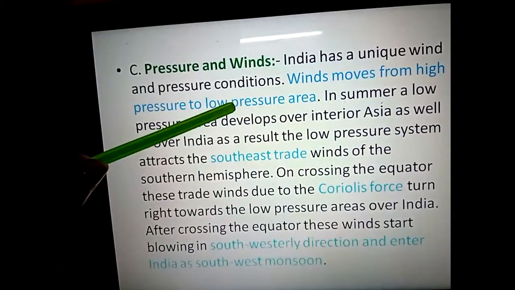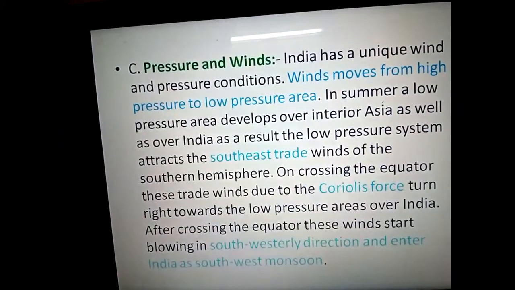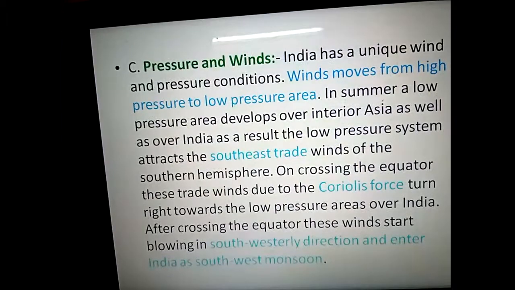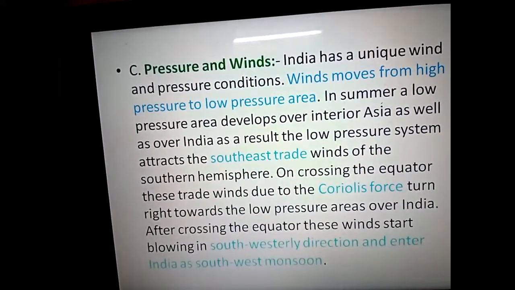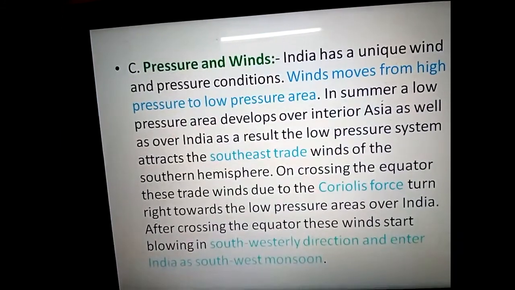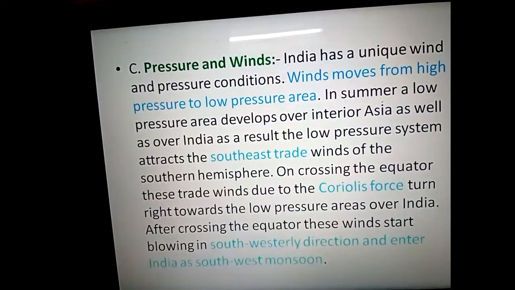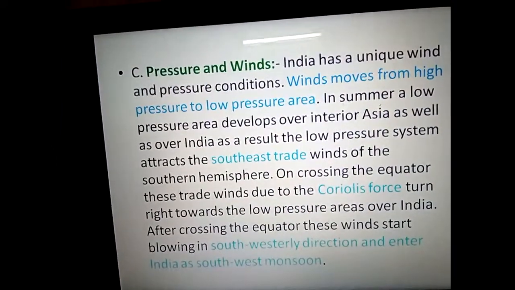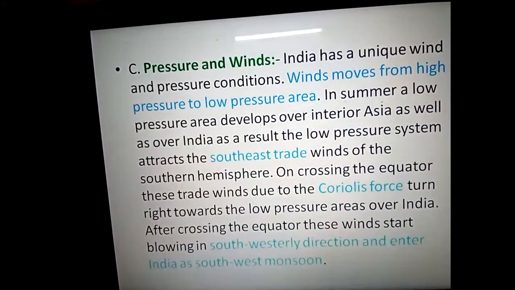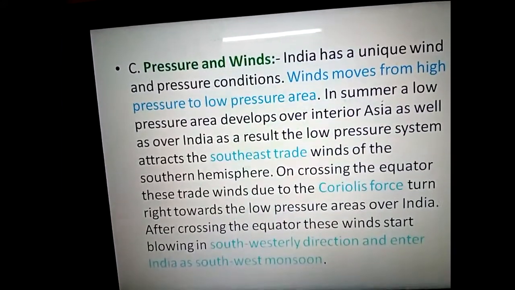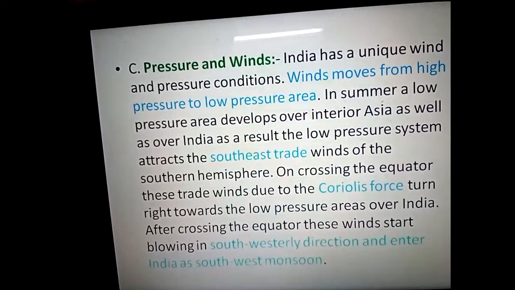What is a low pressure zone? In an area, when there is huge sunlight or huge temperature, the wind or air moves in an upward direction. Due to high temperature and high sunlight, the air moves upward.